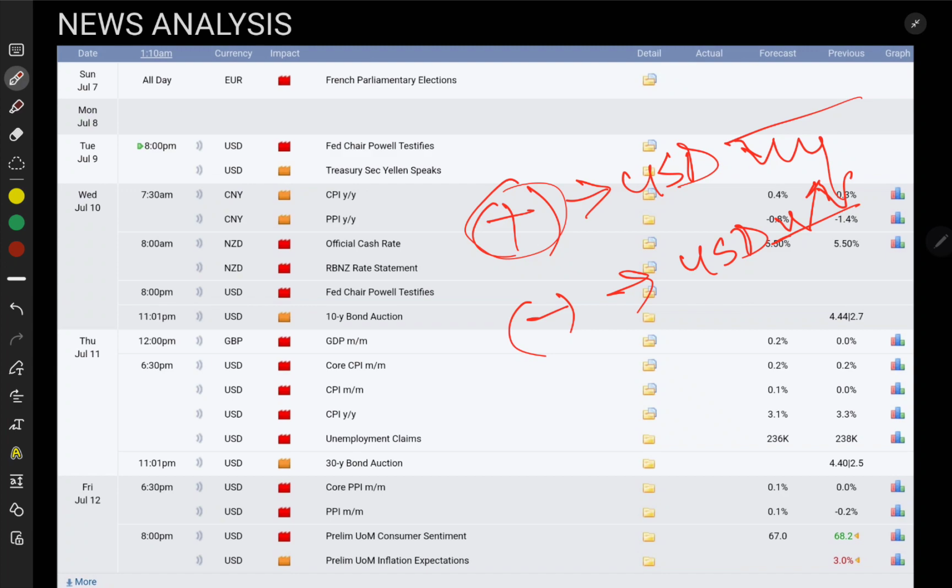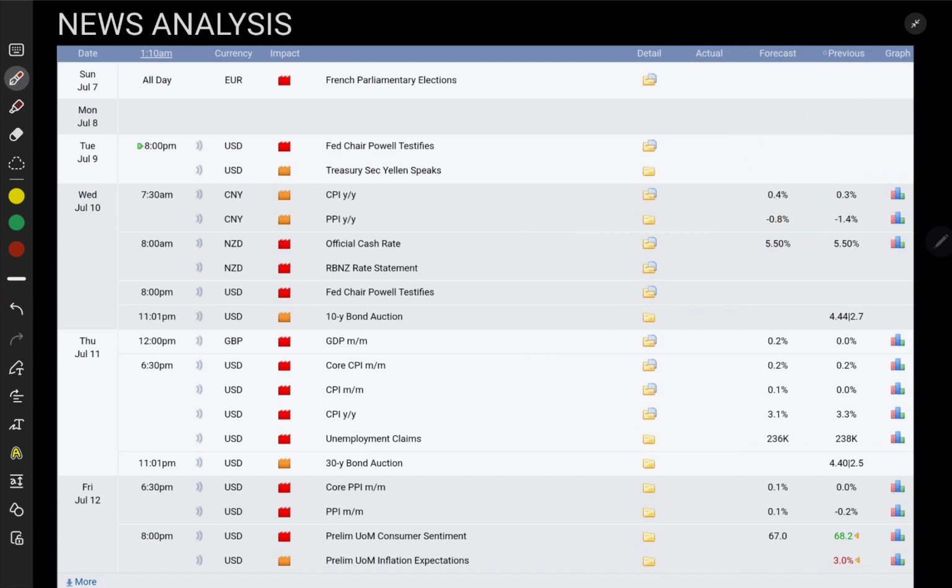So this is the basic theory. In this scenario, like Tuesday, we have USD red news over here, and another non-major news over here. If this news data comes positive, that means green data, we will sell gold. If it comes with negative data, we will buy gold. Hopefully you understand this.